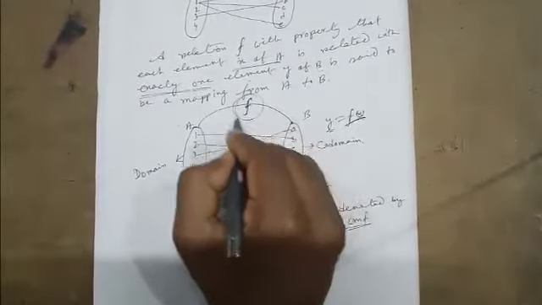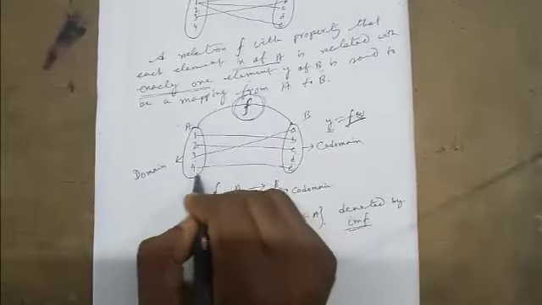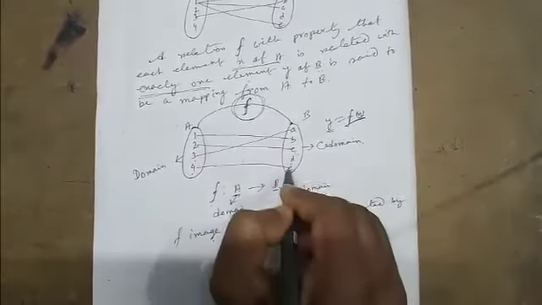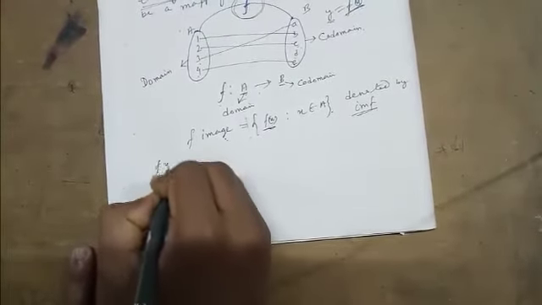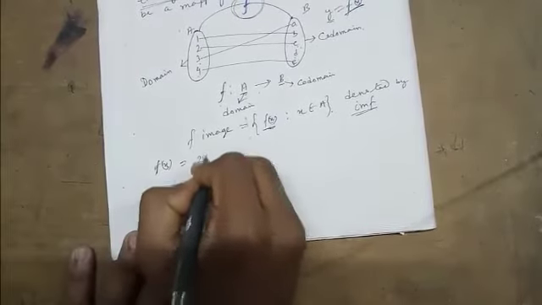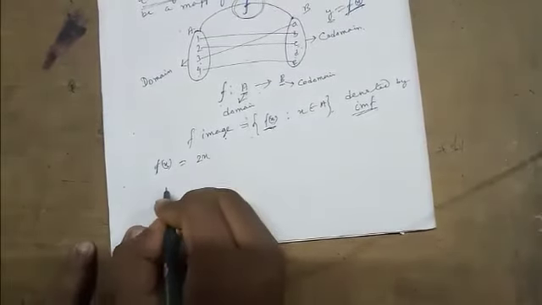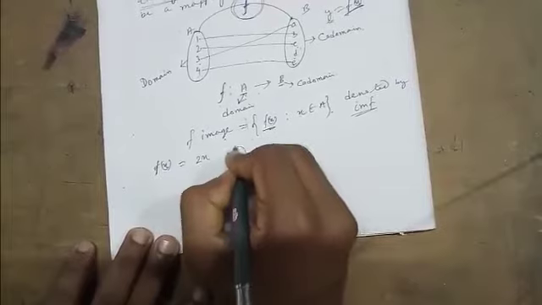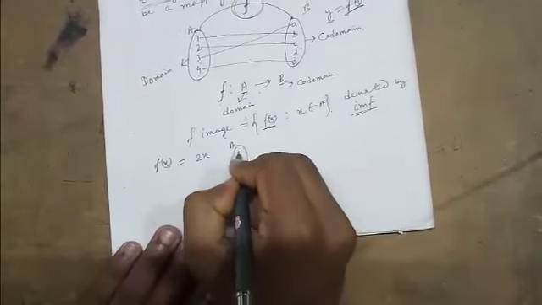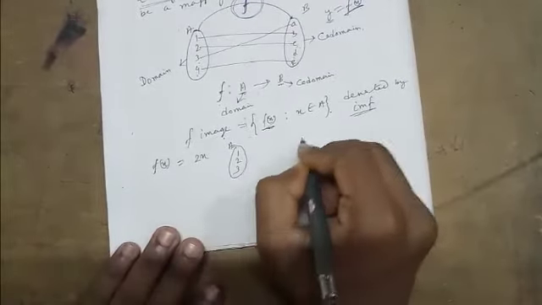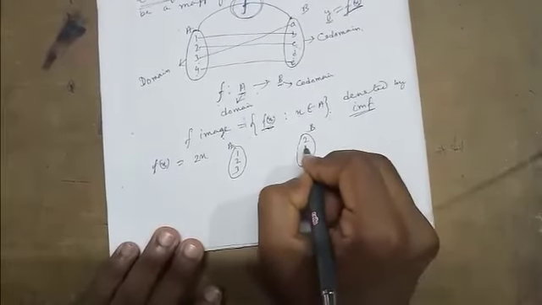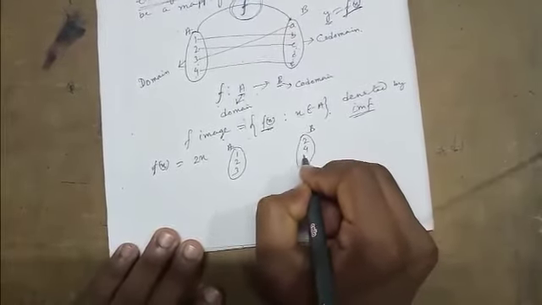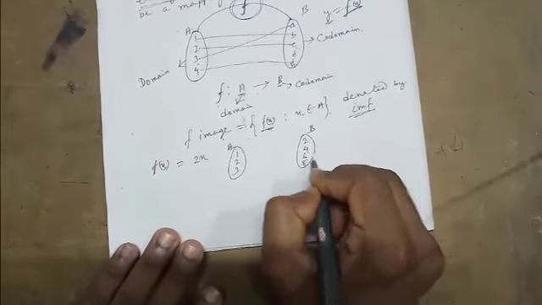That means the function will decide which element of A is related with which element of B. For example, suppose the function is f(x) equal to 2x, and the domain set A is suppose 1, 2, 3, and the codomain set is suppose 2, 4, 6, 8.